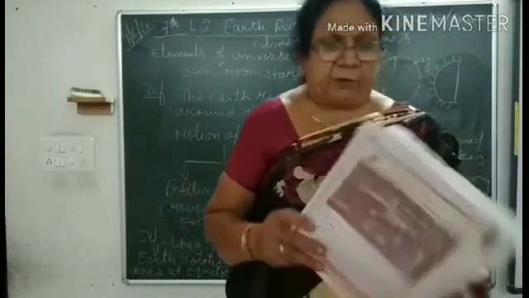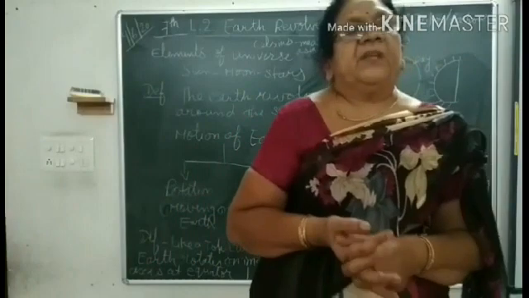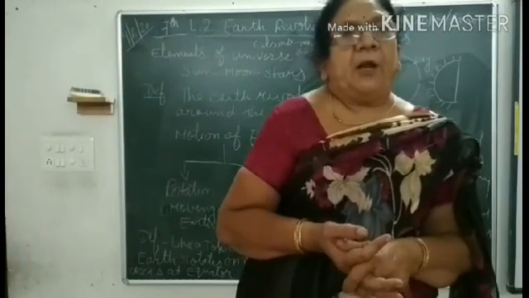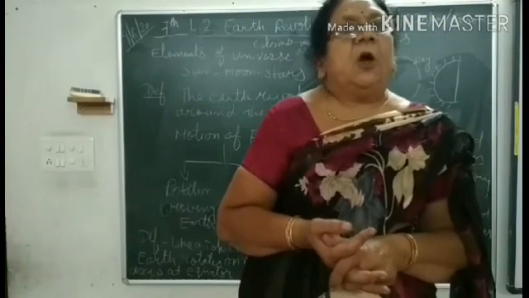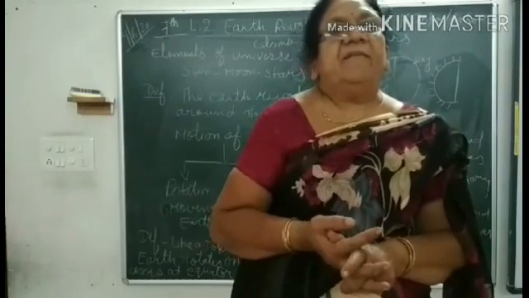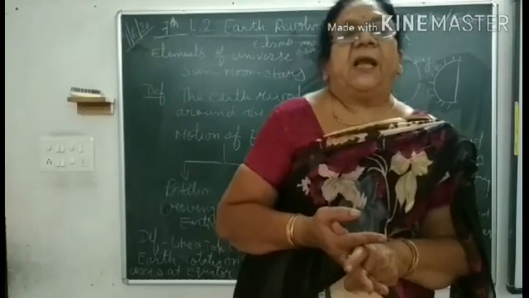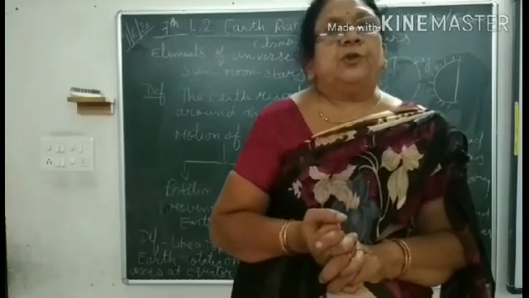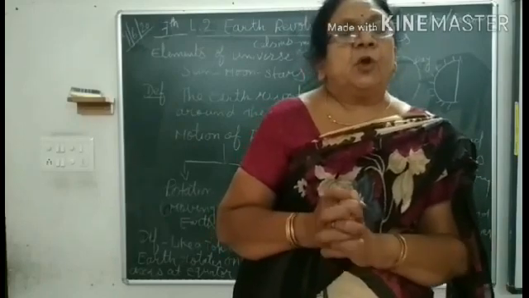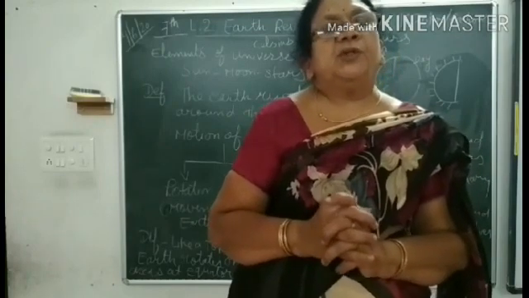So this is the explanation I have given you about the Earth. It is very necessary to know latitude and longitude. Latitude means horizontal lines and longitude means vertical lines. There are 181 latitudes and 360 longitudes. So this is the difference between them. Latitudes show the location of a place and longitude shows the timing.